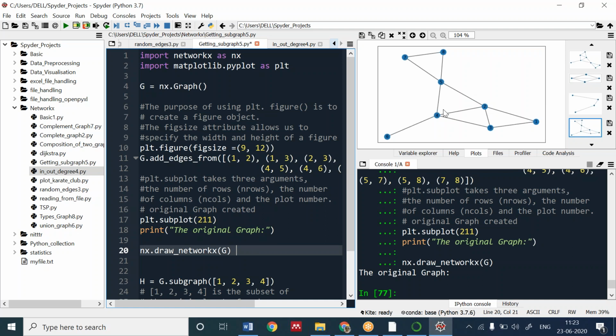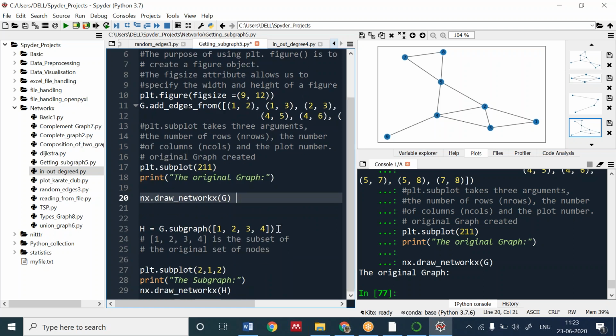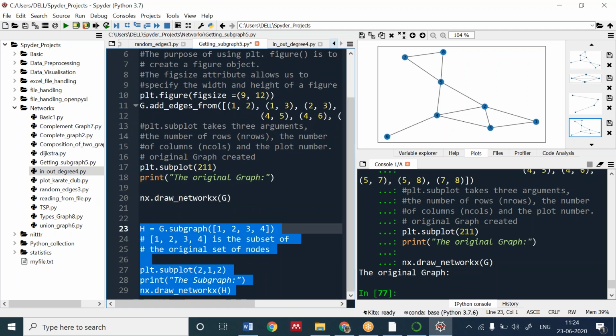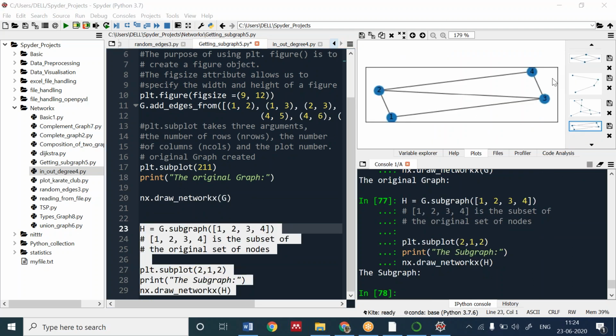I want a subgraph from this, including vertices 1, 2, 3, 4. I want these vertices as a subgraph. So what I will do is pass a list of vertices and then simply make a subgraph from this. See, now hope Shivam it's clear.